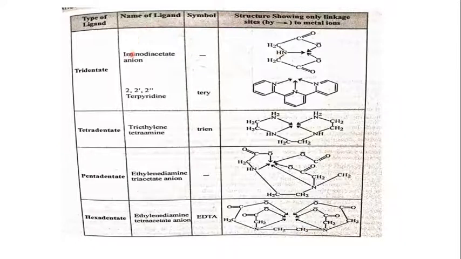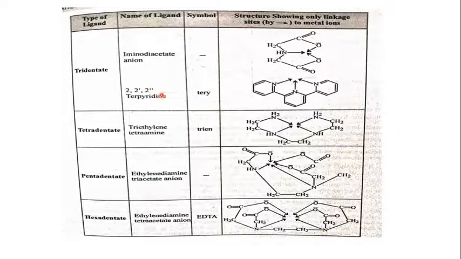A few more examples of tridentate ligands: iminodiacetate anion, where there is one nitrogen donor atom here as shown, and the second and third are oxygens. So there are two oxygen donor atoms and one nitrogen donor atom. Totally there are three donor atoms. That's why it comes under the category of tridentate ligand.